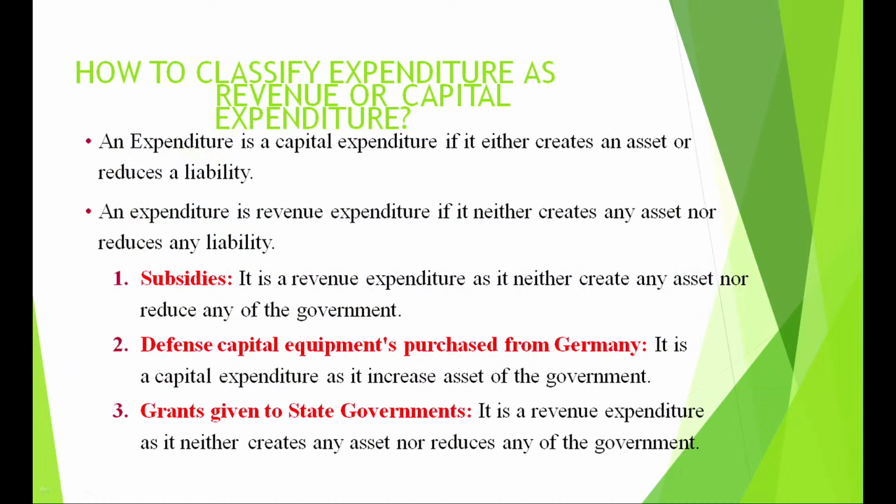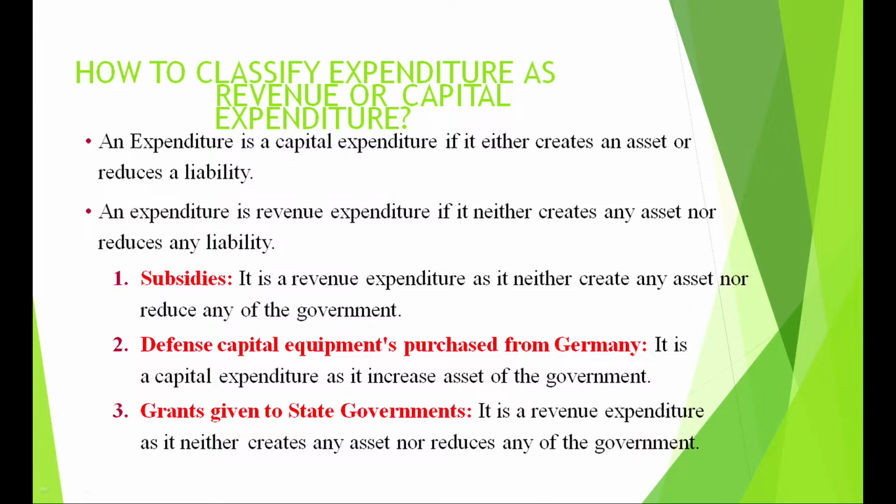Now, these are application based questions in the paper. So, classify subsidy as capital or revenue? Subsidies is a revenue expenditure. Why? Because it neither creates an asset. Whenever you are asked a revenue side, whether it is revenue receipt or revenue expenditure, you have to define the entire term. So, revenue expenditure because it will neither create an asset